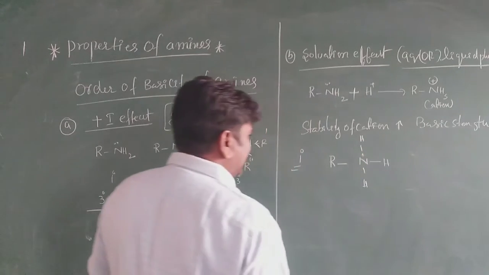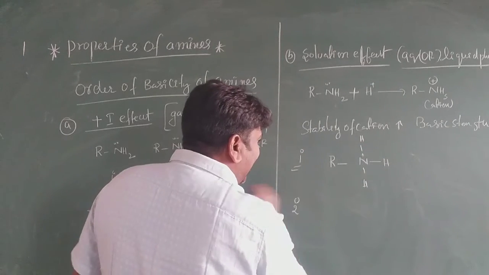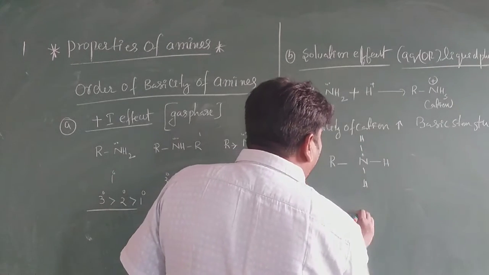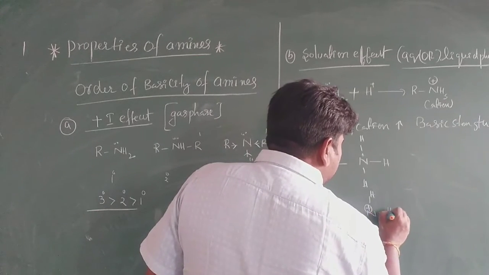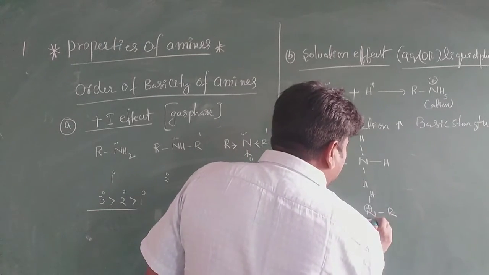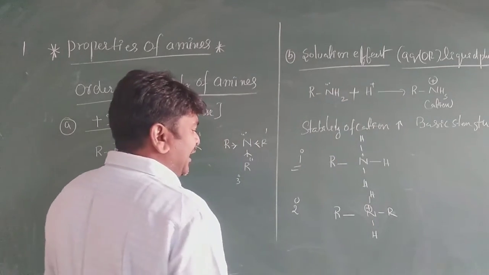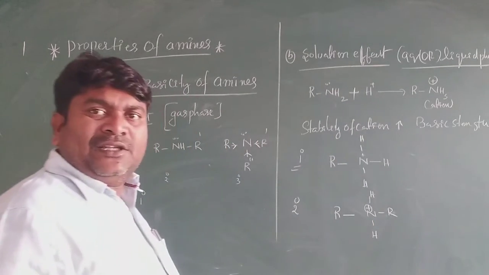My dear students, in the secondary case, what do you observe here? It is R, N plus, hydrogen, R and hydrogen. Next one, my dear students, is the third one.